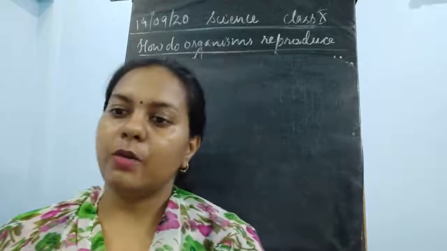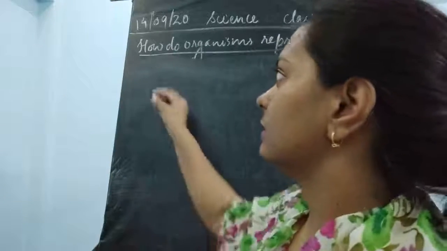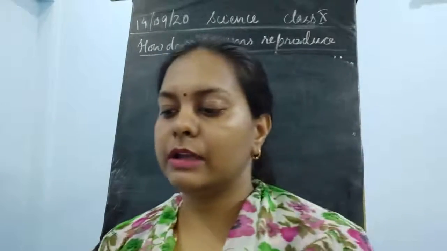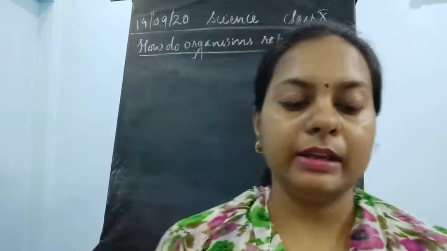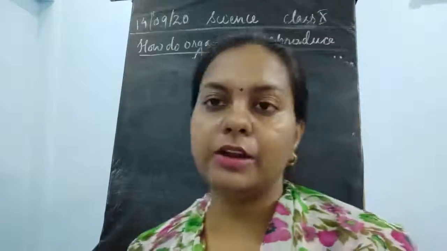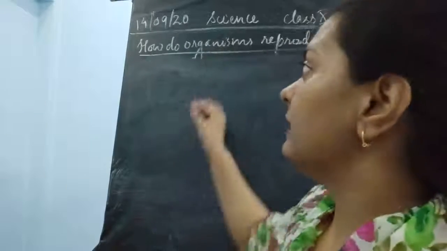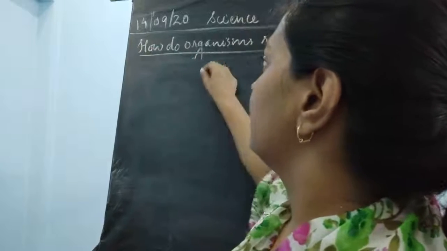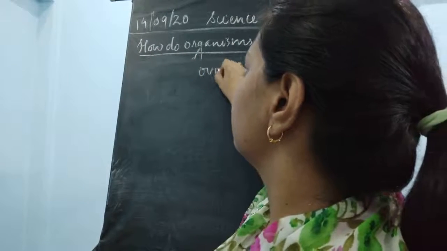Now the next thing I wanted to talk about, one more topic which is there in your book, is what happens when the egg is not fertilized. Now there are two criteria. What two criteria are there? The eggs are being released once ovulation takes place.